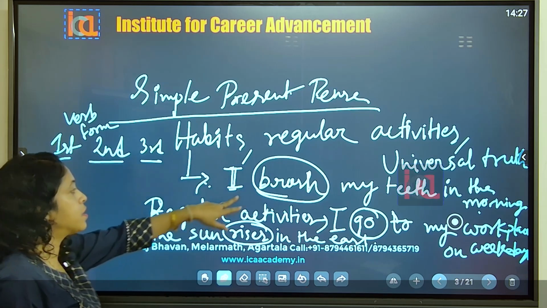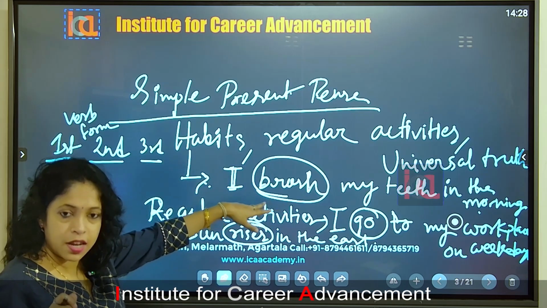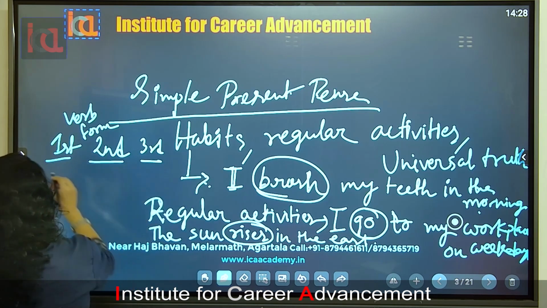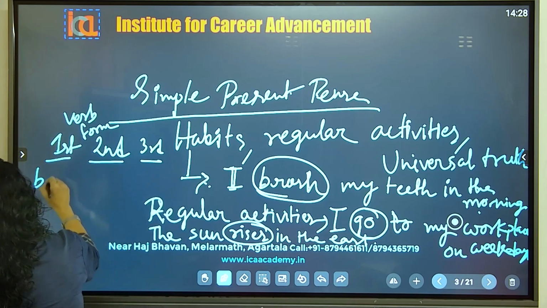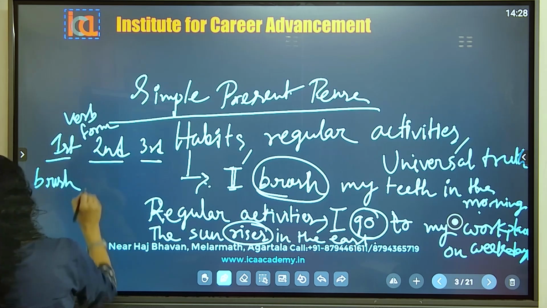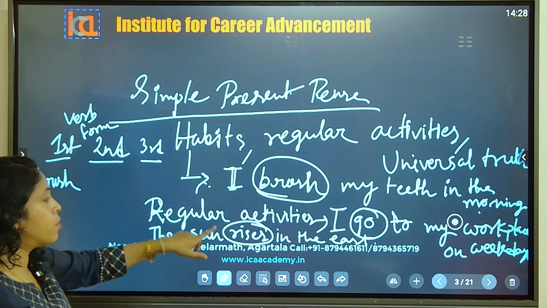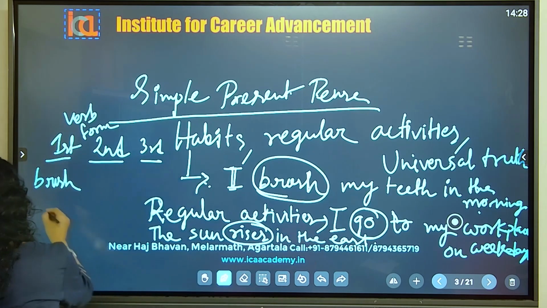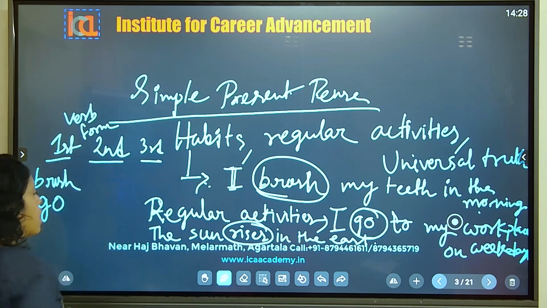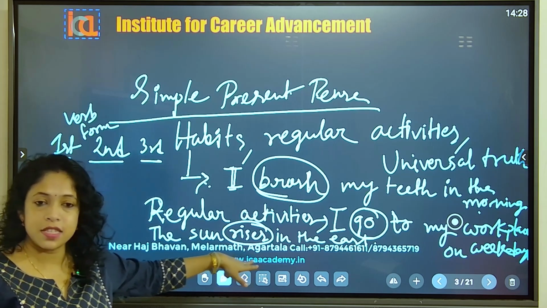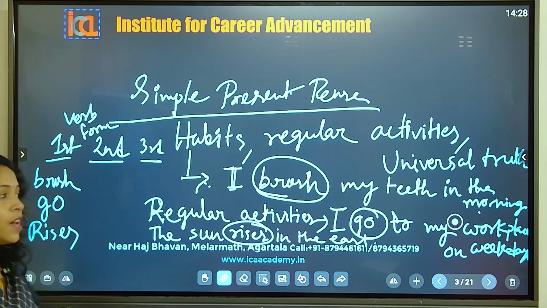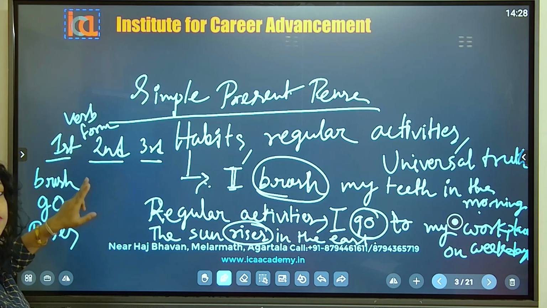Suppose I take the word brush. Brush is an active, an action word. So if I take the word brush, brush will come in the first form. If I take the word go, go will come in the first form. If I take the word rises, rises will come in the first form. What will be the second form of brush?